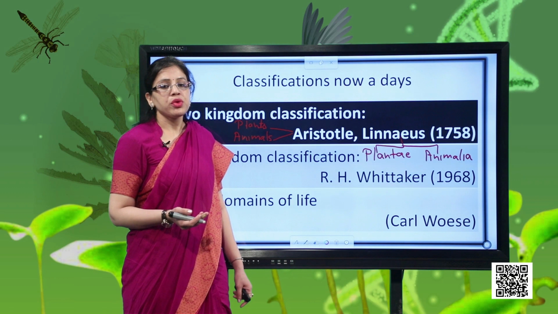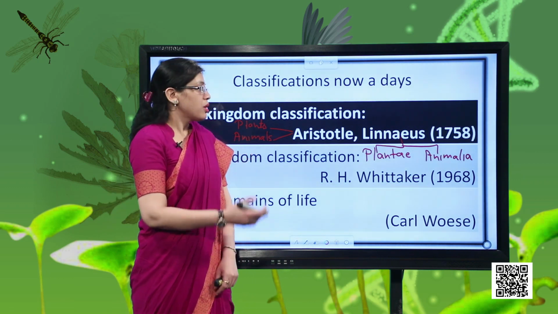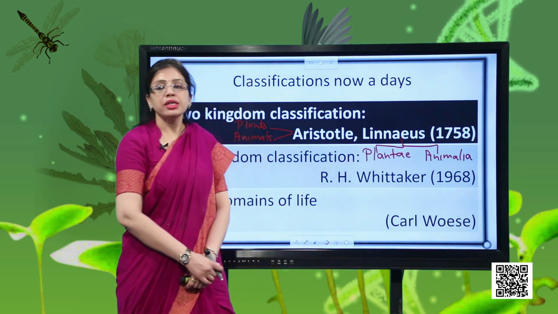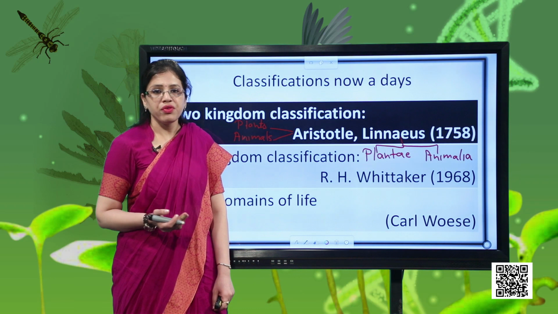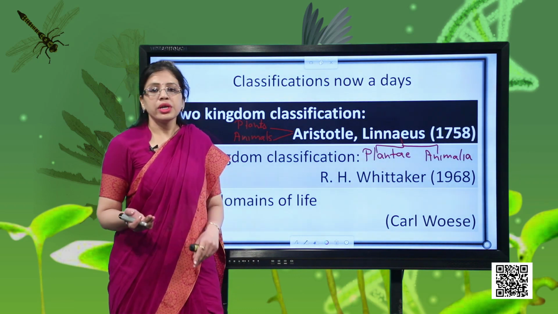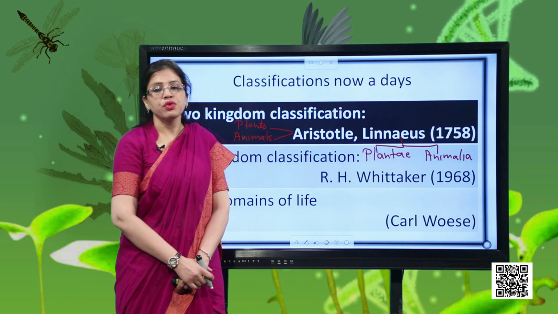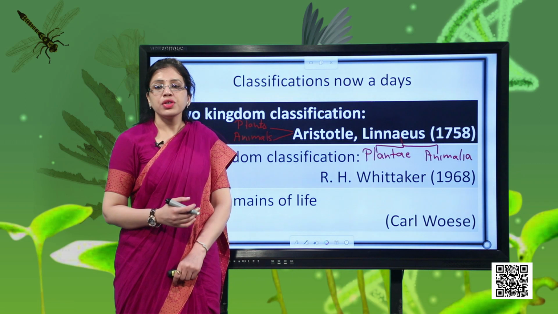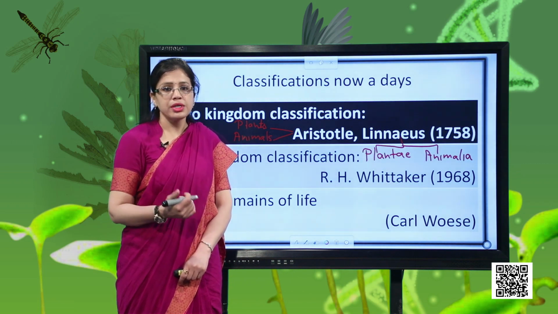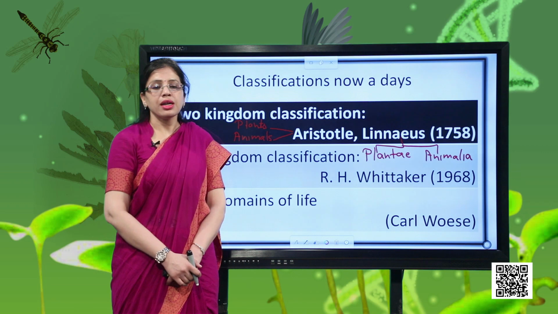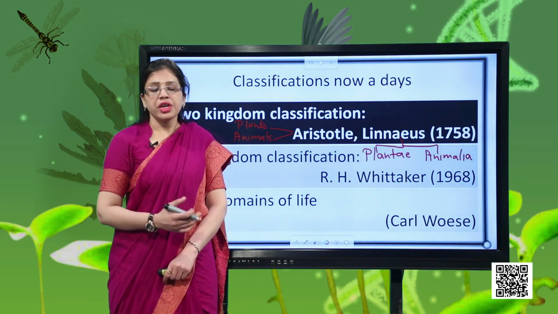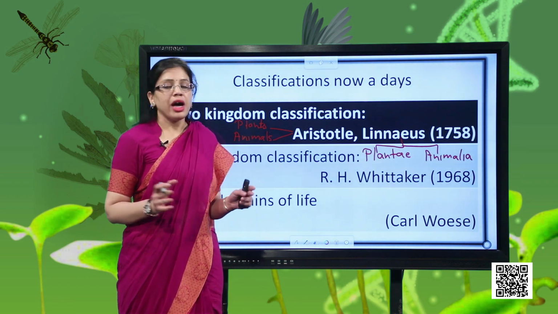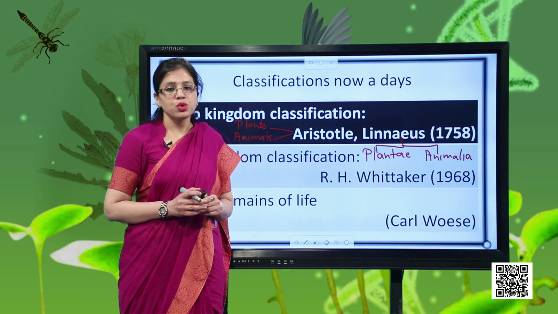But as and when the time progressed, this system was found to be inadequate, because it has its own set of limitation. Like if we are talking about unicellular and multicellular organism, this system is not able to differentiate between the two. And in class 10th, you have already learned the definition as well as examples of unicellular as well as multicellular organism. Similarly, this system cannot differentiate between prokaryotes and eukaryotes, right? Prokaryotes, eukaryotes term you have studied in class 10th also, and it is very unjustified. It is totally unjustified to put the prokaryotes and eukaryotes together, but this system had clubbed them together. So that is why it was found to be inadequate.